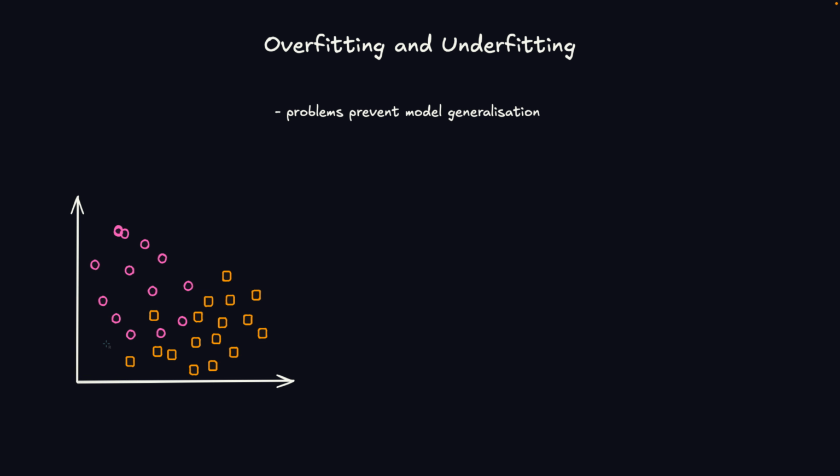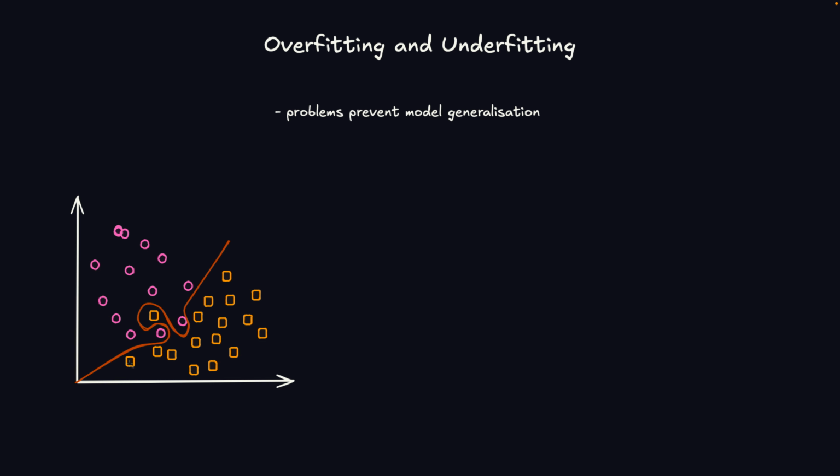Let's imagine that we are working on a binary classification problem, and we have two classes. One is this pink circle and the other one is this yellow square. Let's also assume that it has two input features. If we plot them on an XY coordinate system like this, we have a lot of pink circles at the top and yellow squares at the bottom. This is how the data looks when plotted.